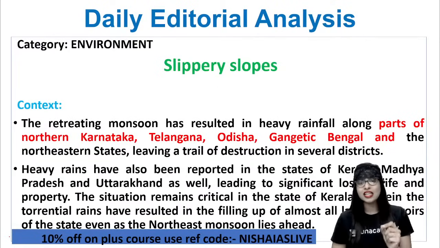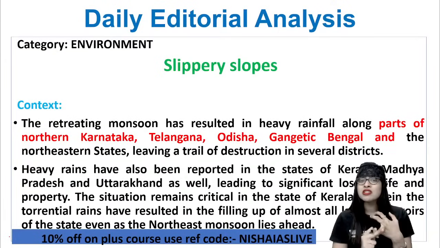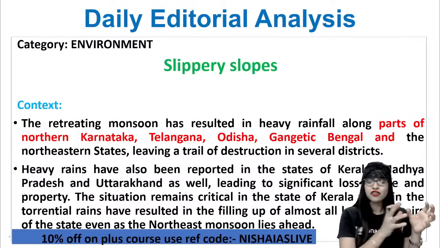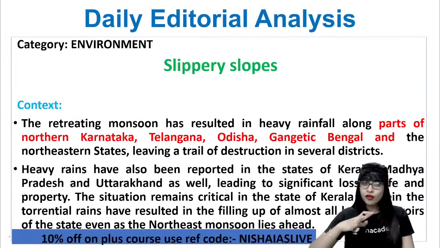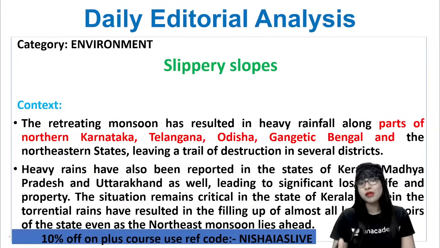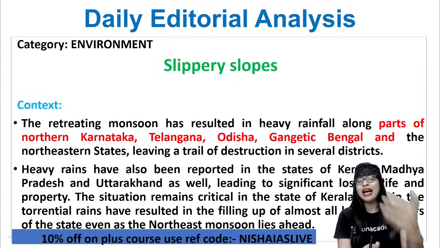And this heavy rain, I can tell you, has also been reported in the states of Kerala, Madhya Pradesh, and Uttarakhand as well. Now, apart from property, it has also led to significant loss of life, which is indeed something to be considered. And if you see the state of Kerala, aren't you seeing the videos? The situation is so critical, where this continuous rain has almost cleared a load of homes, properties, and also the lives of people. It has even come to that stage, I can tell you. And now this so-called monsoon has resulted in such a situation where we are unable to control the after effects which have been happening because of this.